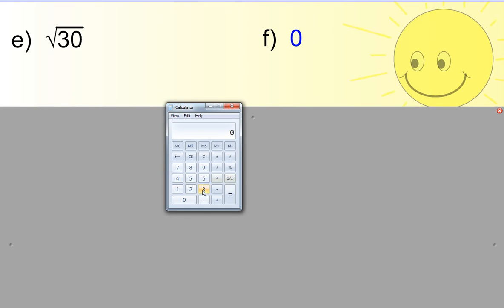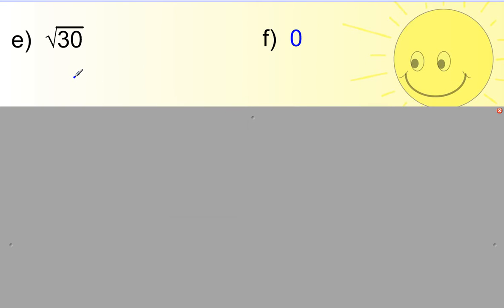I'm going to type in the square root of 30, and it gives me this number, 5.4772255750516661. That number, as far as I can tell, does not have a repeating pattern. And it doesn't look like it stops. I mean, it's a long way. This square root of 30 is also irrational.